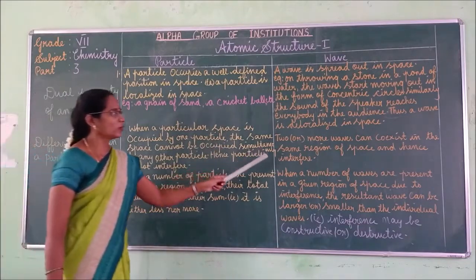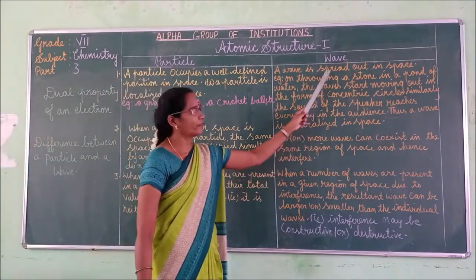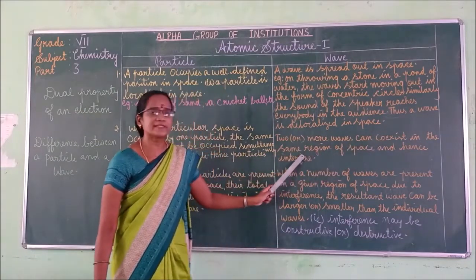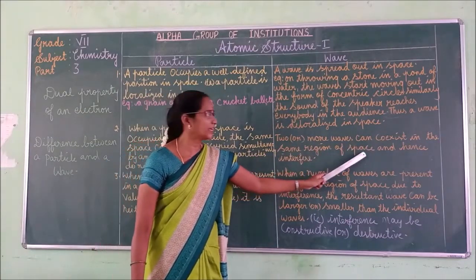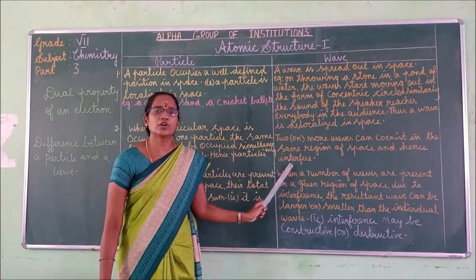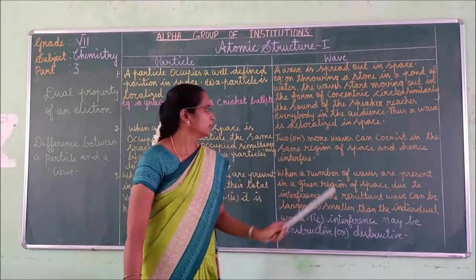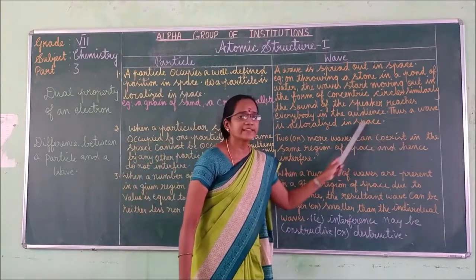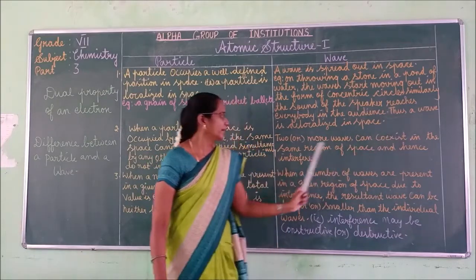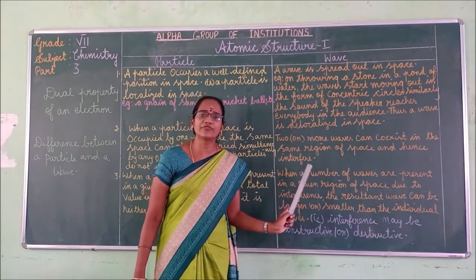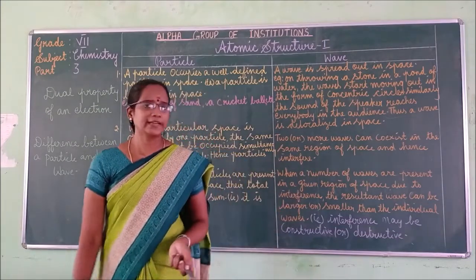Got it? Second one, for the waves, two or more waves can coexist in the same region of space and hence interfere. Interfere means take part. Okay. Two or more waves can coexist. Coexist means exist at the same time in the same region of space and hence interfere. Interfere means take part, right?